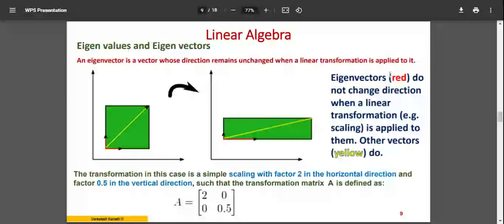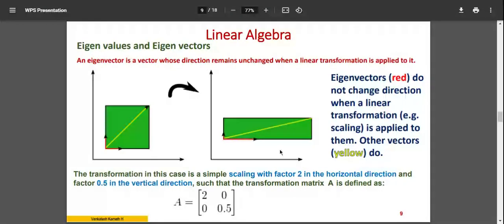So the eigenvectors do not change direction when a linear transformation takes place, whereas the resultant vector will change. Accordingly, your eigenvector values will change, but not the direction.